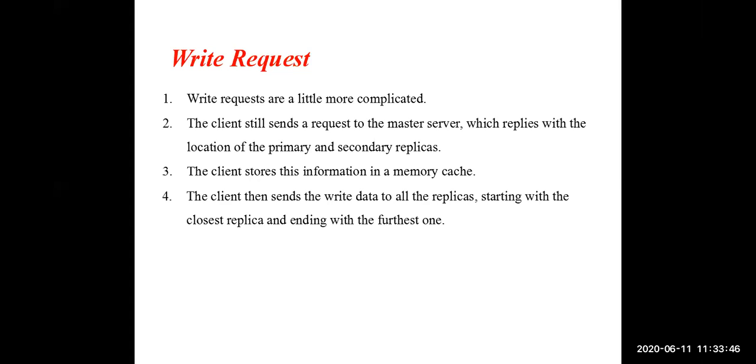Clear on the fourth point? What is happening in the fourth point? Starting with the closest replica and ending with the farthest one, it will pass the data to all the replicas. First, the data will be passed to all the replicas. Then what will happen?